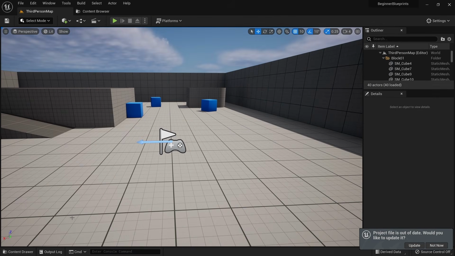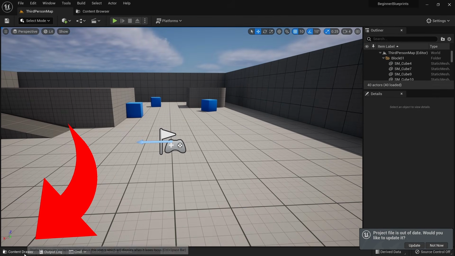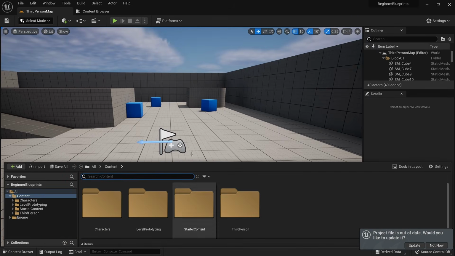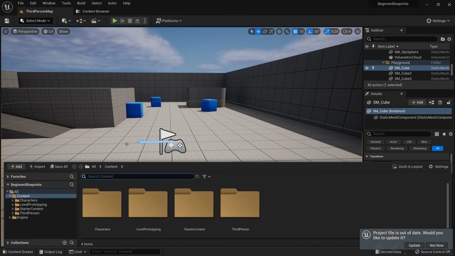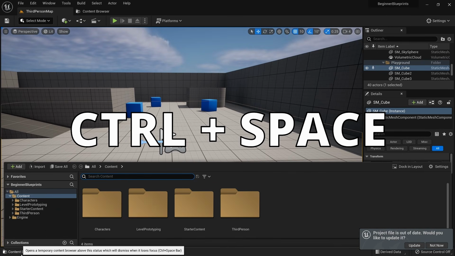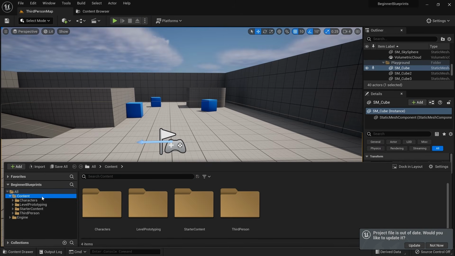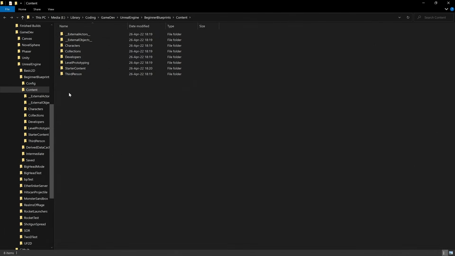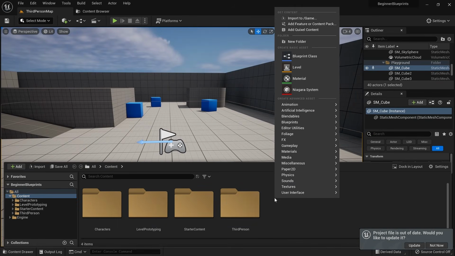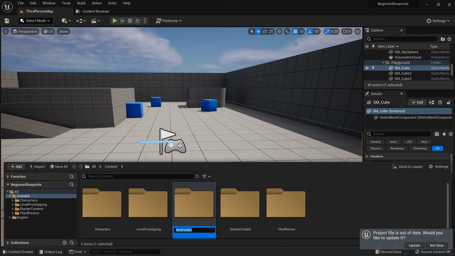First, we need to talk about the content drawer a little bit. You can press this area on the lower bar to open the content drawer. Alternatively, you can also open it up by pressing Ctrl and spacebar. The content folder in the drawer basically mimics the files that are saved on your disk for this project, and this is the folder we'll mostly work with. We now want to create a folder for our blueprints, so right click and add a new folder, then double click to open it up.